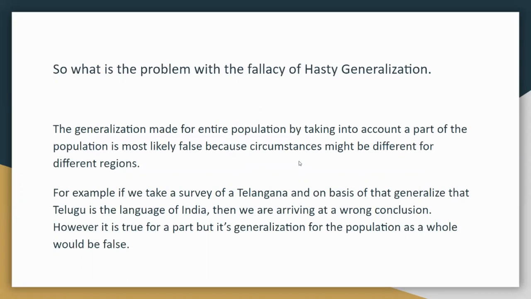So, what is the problem with the fallacy of hasty generalization? The generalization made for an entire population by taking into account a part of the population is most likely false, because circumstances might be different for different regions. For example, if we take a survey of Telangana and on the basis of that generalize that Telugu is the language of India, then we are arriving at a wrong conclusion. However, it is true for a part, but its generalization for the whole population is false.